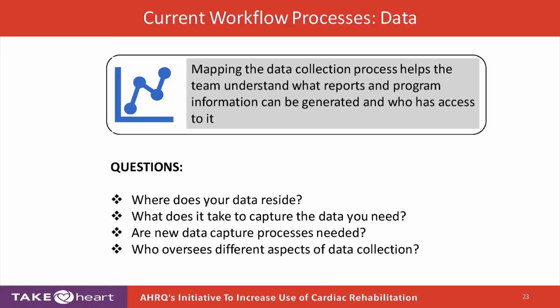For instance, discharge to start time. From when the patient is discharged from the hospital to their first visit in orientation or cardiac rehabilitation, what are all the data elements? We want to shorten that down to 21 days or less. Well, what are all the elements? Well, I need the discharge date. Can the EMR give me that? I need the first visit in cardiac rehabilitation. Can the cardiac rehabilitation program do that? Do they have that information on paper, or is it electronic?